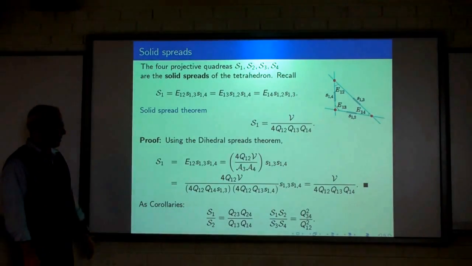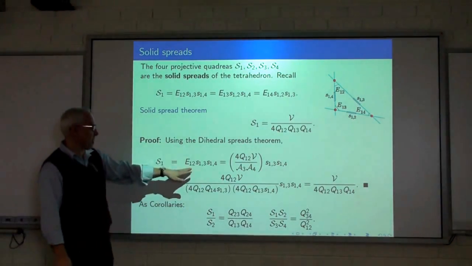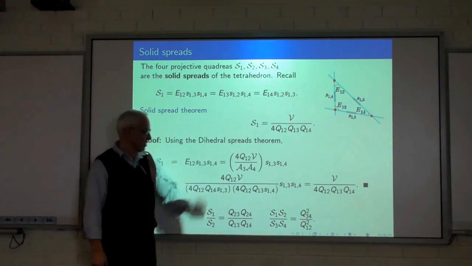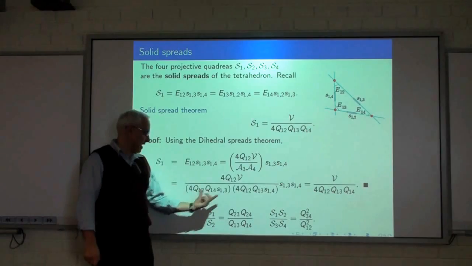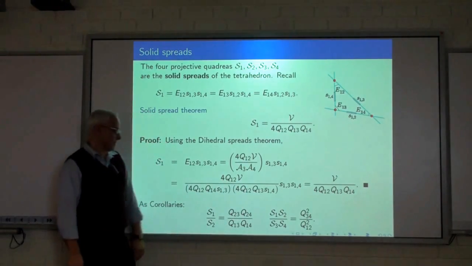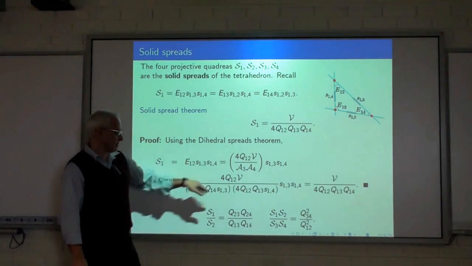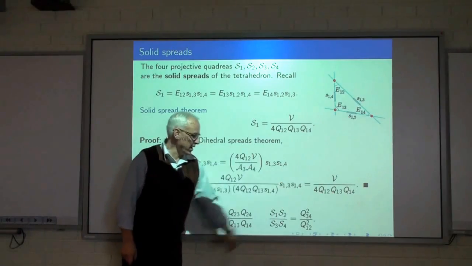And here's the proof. Basically 2 lines. There's the formula for E12 that we just derived. Then we write out the quadreas of the bases, of the denominators. We do some calculation, cancellation, and we get this formula.